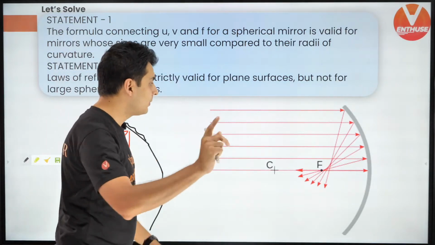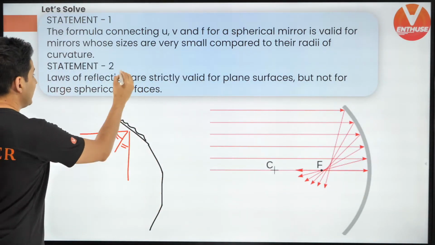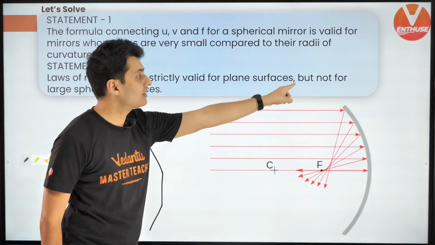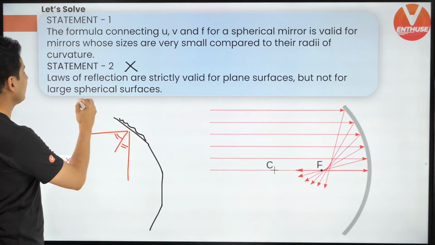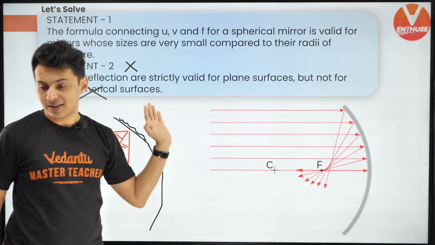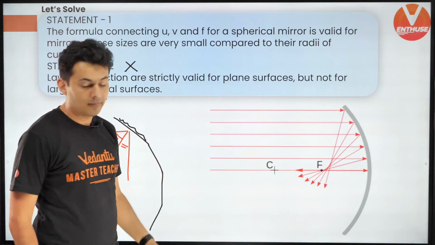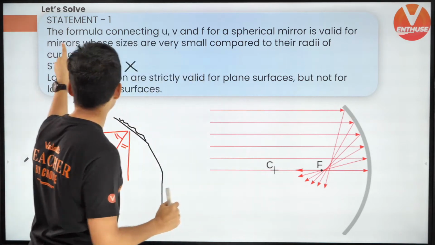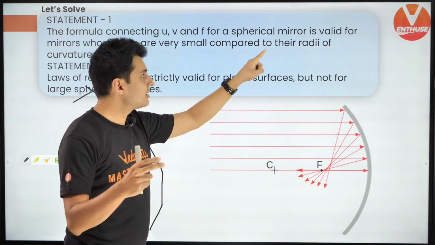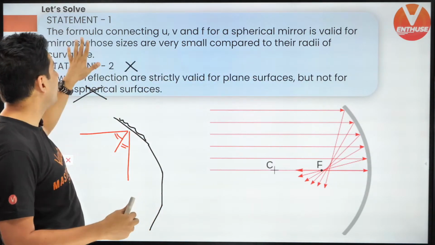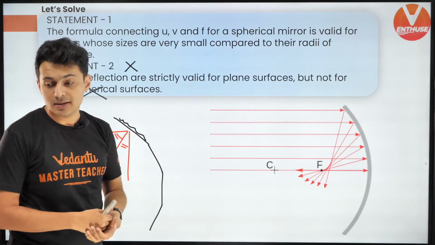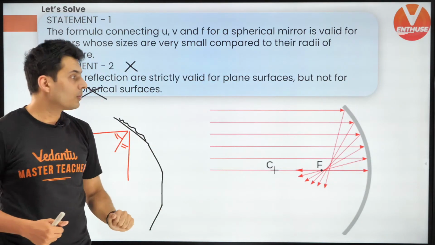Now, that's why the second statement is wrong. Laws of reflection are strictly valid for plane surfaces but not for spherical surfaces? No, this is not correct. It's valid for spherical curved surfaces as well. Good morning, Nirmal. Now, the first statement says the formula connecting those distances and focal length is only valid for mirrors which are very small compared to the radii of curvature. Now, that is very true.